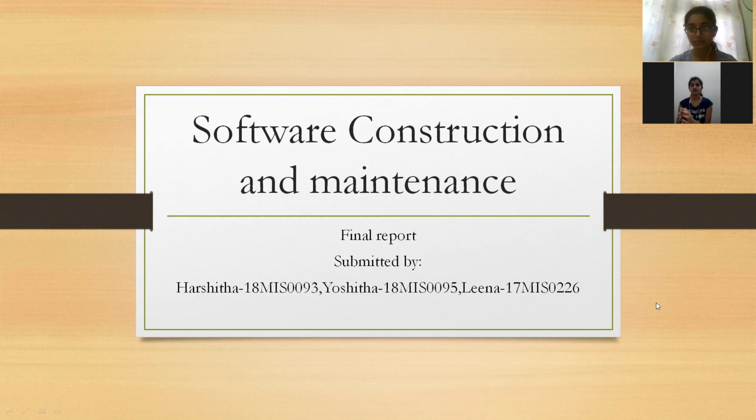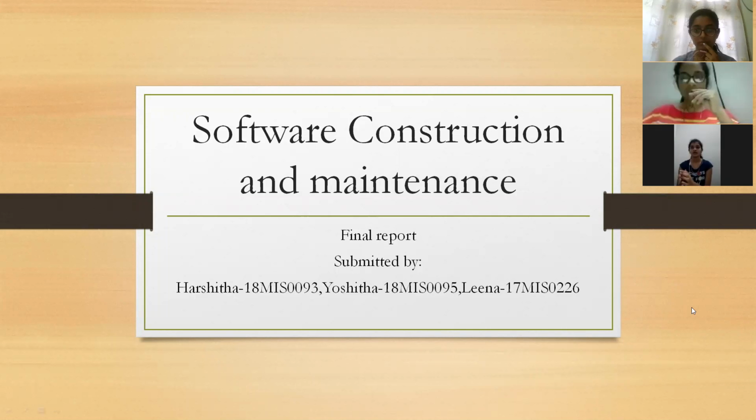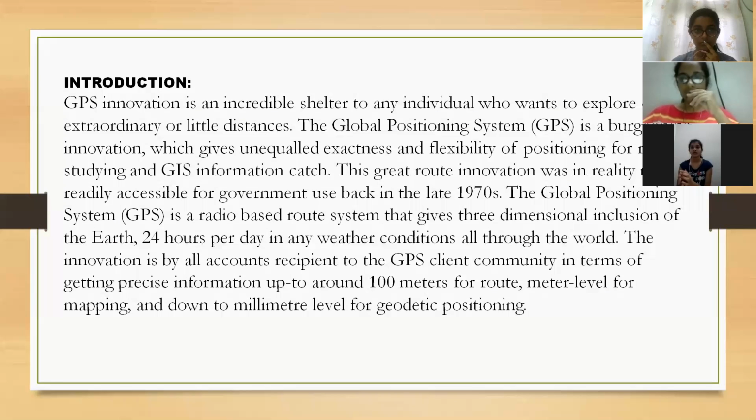Hi, our project title is GPS tracking system. Today we are going to tell about the GPS tracking system. I'm going to give you a brief introduction about the GPS tracking system and its positioning types. A GPS essentially contains a GPS module that receives the GPS signals and calculates the coordinates.